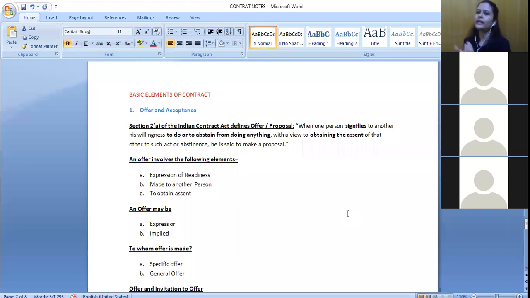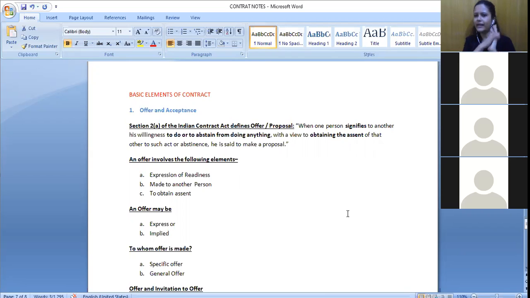So it may be to abstain from doing something. Sometimes in one single agreement there may be certain clauses where I am agreeing to do something, and certain clauses where I am agreeing to abstain from doing something. Both things may be there in one single agreement. Sometimes there may be two different agreements: in one agreement I'm agreeing to do certain things, and in another I'm specifically agreeing not to do certain things. That also might happen.